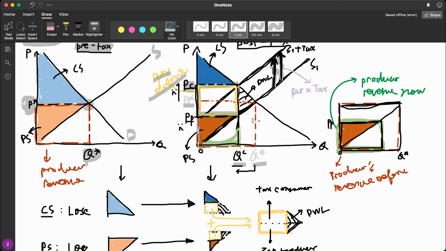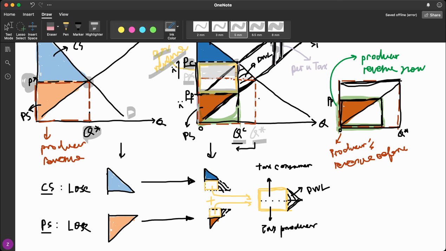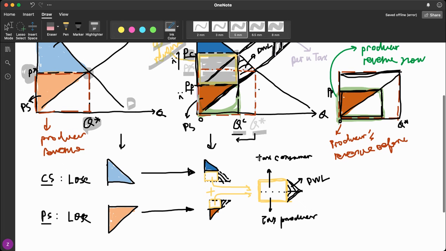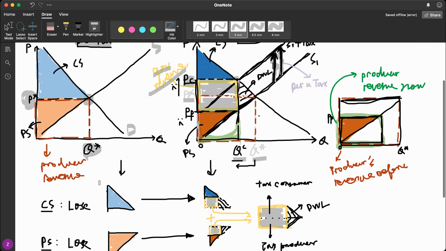It is simply the per unit tax times the total quantity here. So this upper area is the part that consumers will bear, and the lower part is the area that the producers will bear. Just like how we analyzed the social welfare of a government subsidy, we can look at how consumer surplus, producer surplus, and welfare will change as a result of the indirect taxes. At the equilibrium state, I hope this looks familiar to you now. If you want to know why these two areas are the consumer surplus and producer surplus, please find my previous videos on this topic, and you'll find the answers in there.